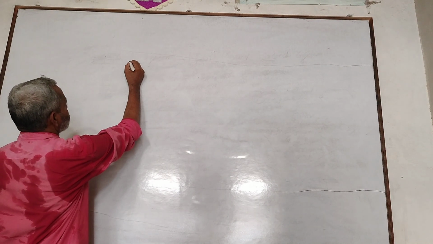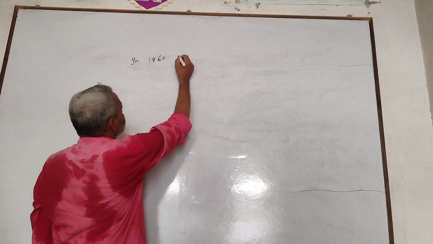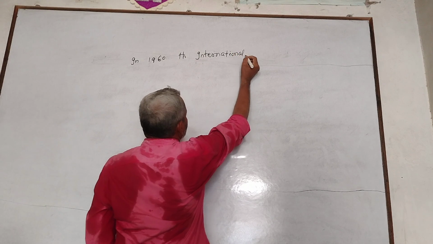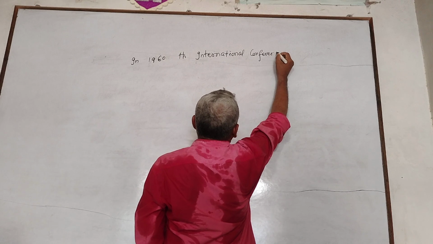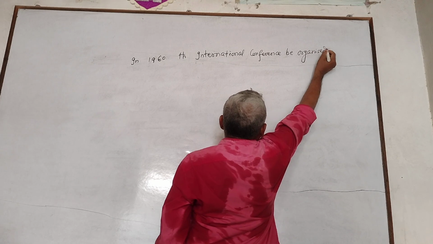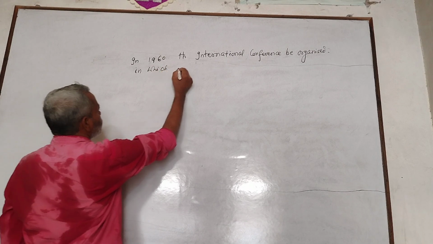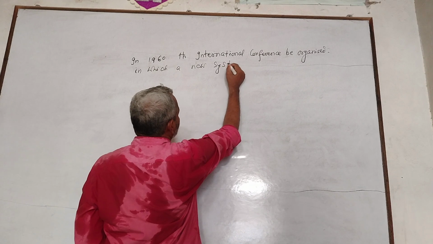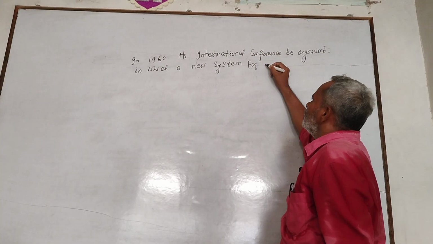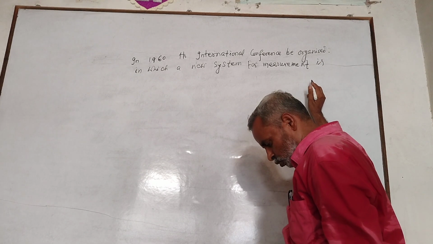In 1960, the 11th International Conference was organized, in which a new system for measurement was decided to enact.